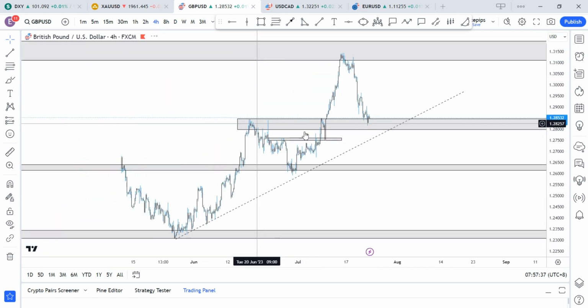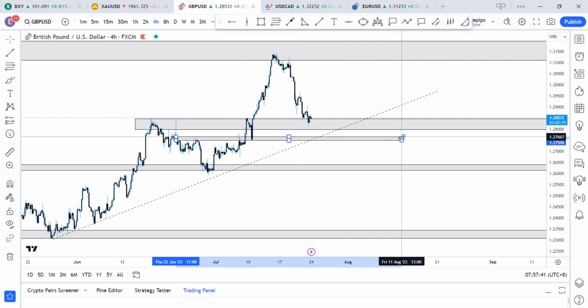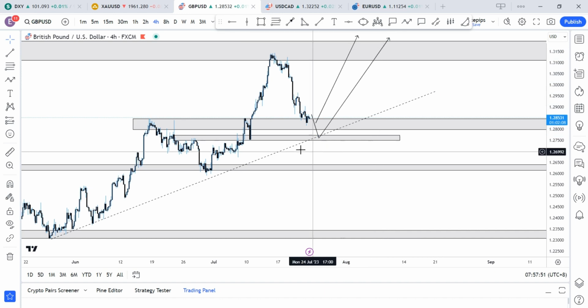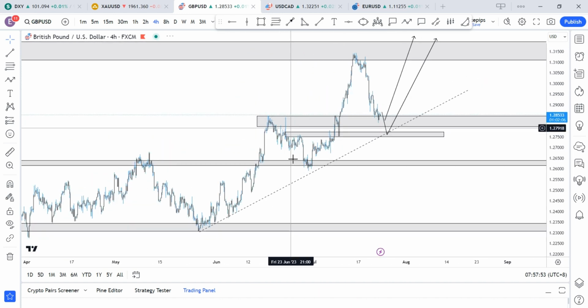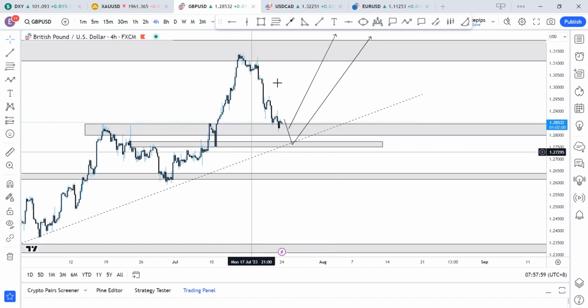On the 4 hours time frame, two things I'm anticipating: for price to either hold on the region where it is right now by giving us a pull to the upside, or we could anticipate price to fall back into these regions one more time before continuing to the upside. Yes, but I'm very much bullish on pound USD, and its price is at a very strong resistance support region. So I'm anticipating a pullback, then a continuation to the upside.